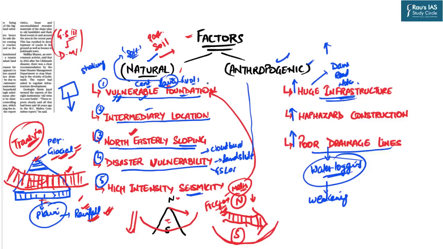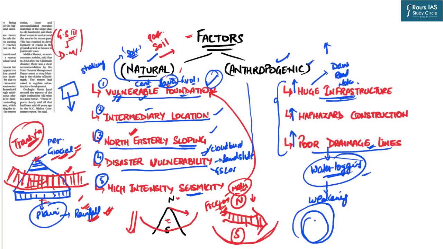The foundation on which this town was built was vulnerable. Its intermediary location, high disaster vulnerability, northeasterly sloping further increase the vulnerability of this foundation because of the continuous shaking. Further, humans have come over there and they have increased the pressure on these already vulnerable foundations. Poor drainage lines increase the waterlogging phenomena, further weakening the foundation. So hence this becomes a vicious cycle, because of which, as a result, the land sunk in the Joshimath town.